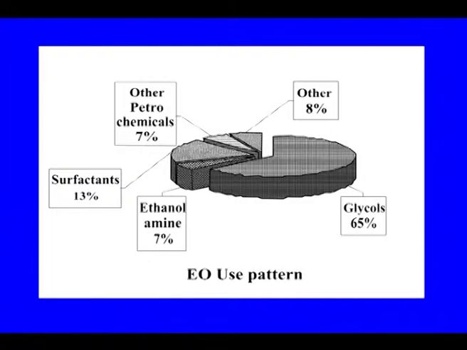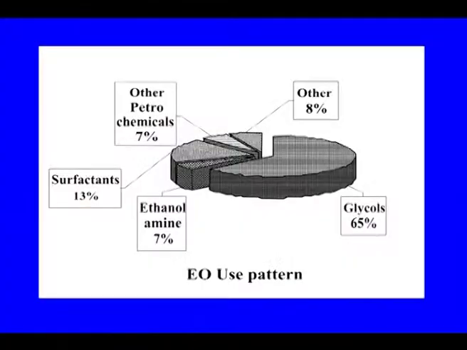The major portion, you see, is ethylene glycols, because during the process, as I told you, all three are formed, but you can optimize the conditions so that the major portion is MEG by adjusting the water to EO ratio. Another major outlet, as I told, is the surfactant industry, and ethanolamine 7%. So these are some of the major outlets for ethylene oxide, and you can realize the importance of ethylene oxide in the petrochemical industry.